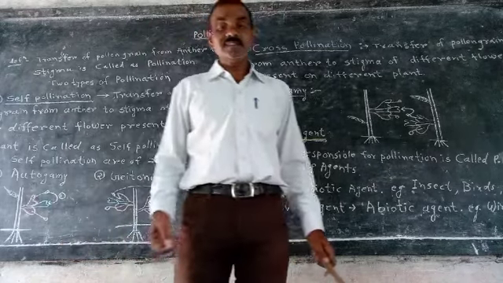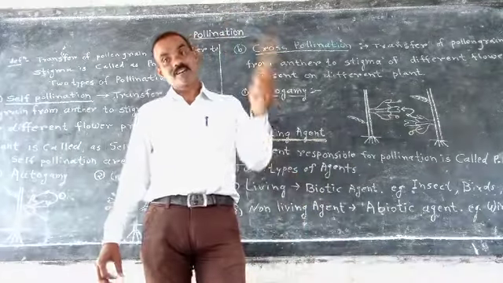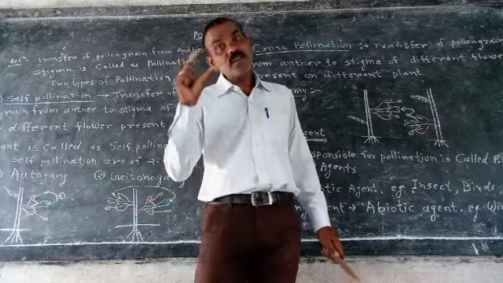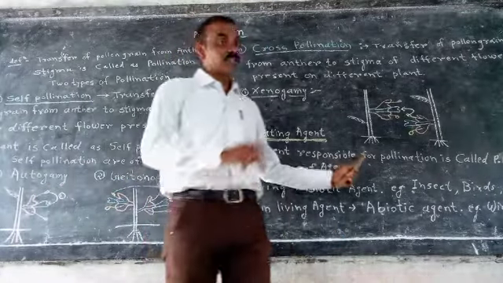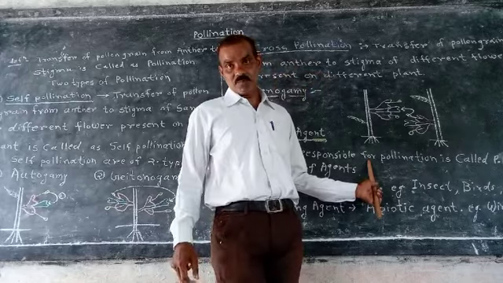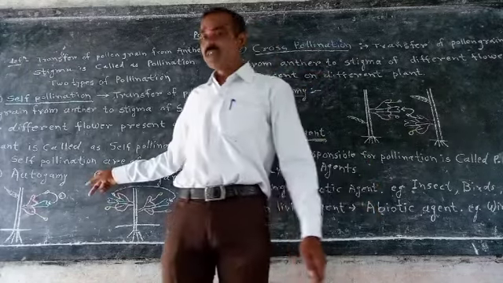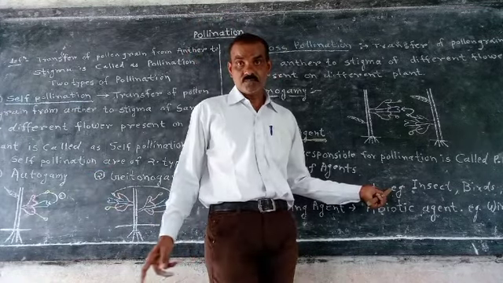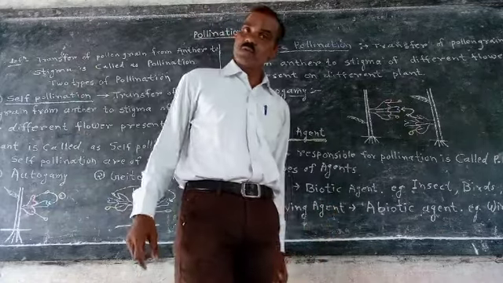Self pollination, pollinating agent not required; here agent required. In self pollination, same variety forms, same plant, same variety. Here different variety forms, or new evolved variety. Here evolution not occurred. Here evolution occurred. Those are the different points between self and cross pollination.